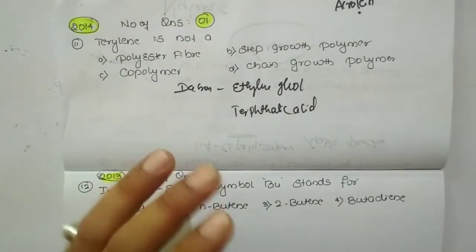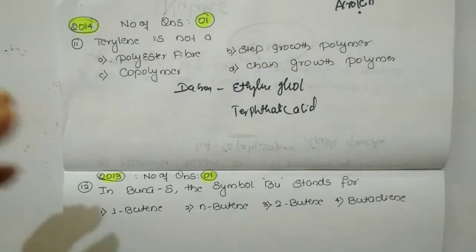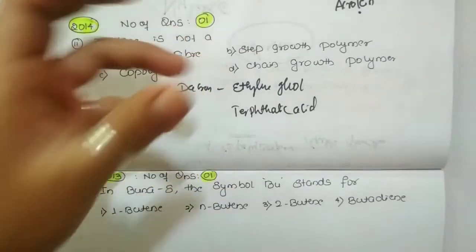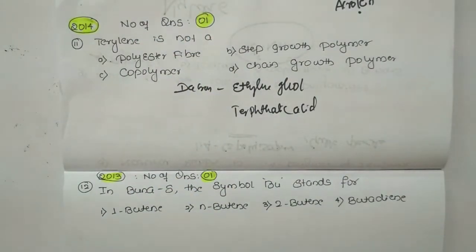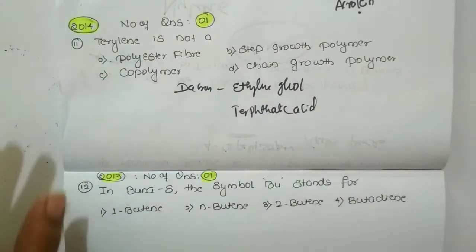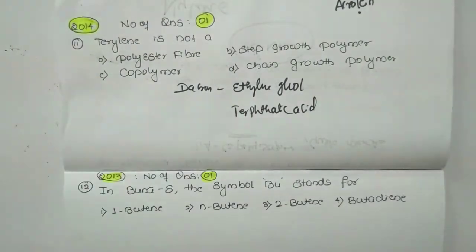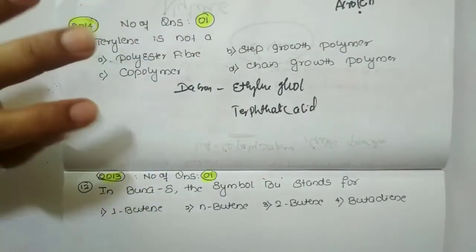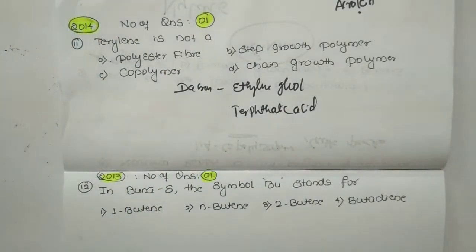As I told, terylene or Dacron is an example of a polyester, because when these two bifunctional monomers undergo polymerization, they result in the formation of an ester bond while condensing or joining. It is also an example of a copolymer, because ethylene glycol and terephthalic acid are totally different monomer units.